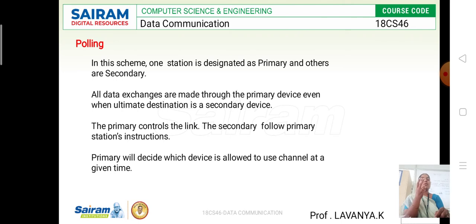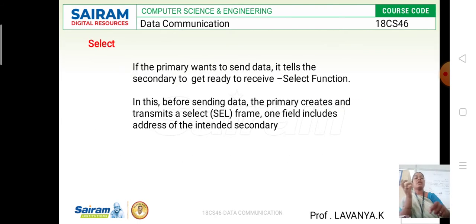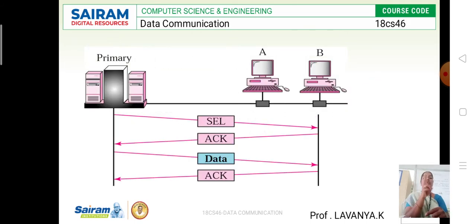Here, whatever data we are sending and receiving happens between the primary device and the secondary device. The primary device has the authority, like controls, over the secondary device. The secondary devices are all followers of the primary device. And here we are going to use two functions in polling.